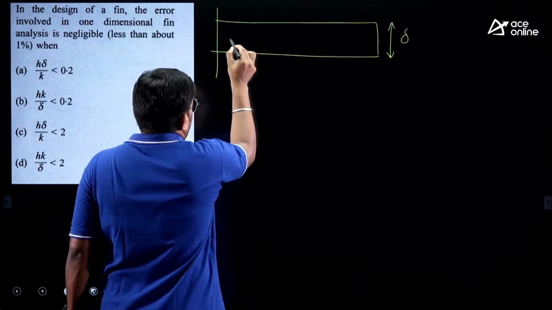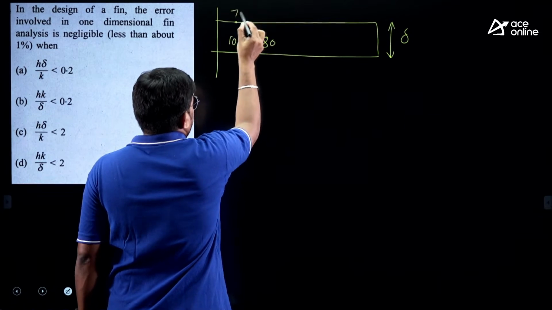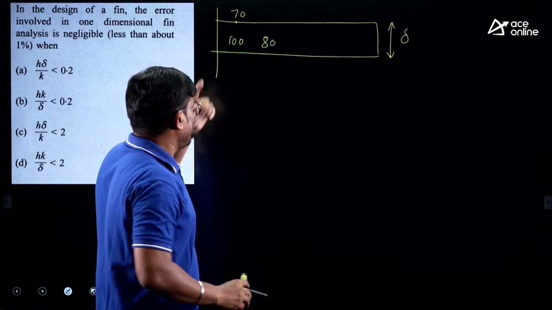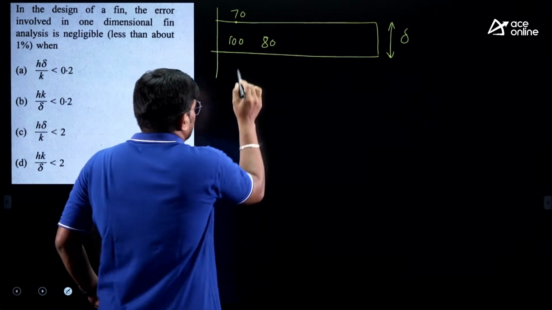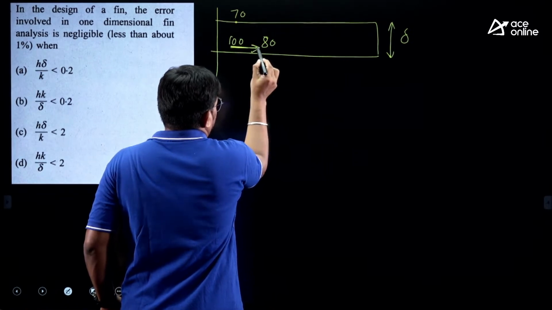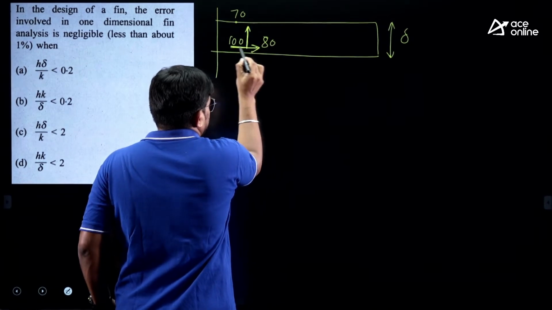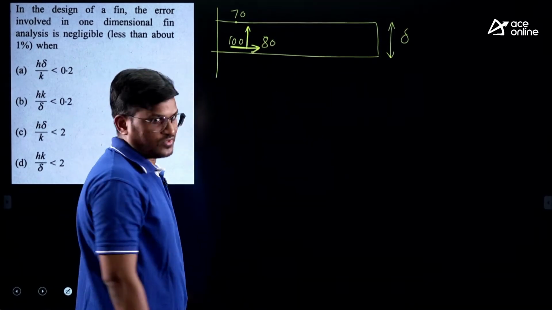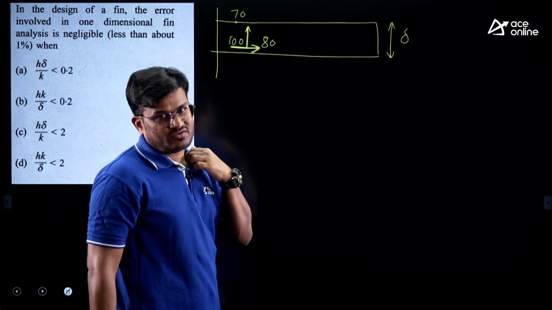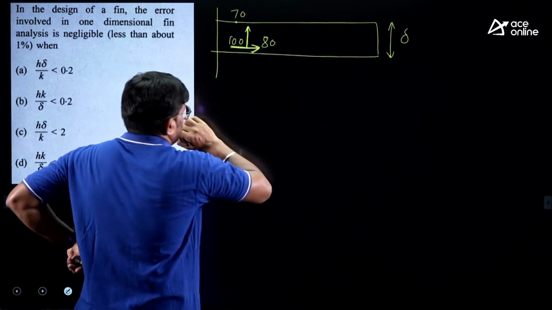Now you try to understand. Let us say the temperature is 100, then 80, and above there is 70. Suppose this is the case. Now what I am trying to say is, in this direction also heat will flow, and in this direction also heat will flow. As you can see, on both sides heat will go. Why? Because the 100 minus 80 difference drives heat flow, and 100 minus 70 also drives heat flow. So heat will flow in both directions, right?